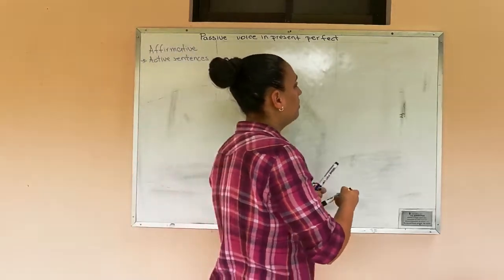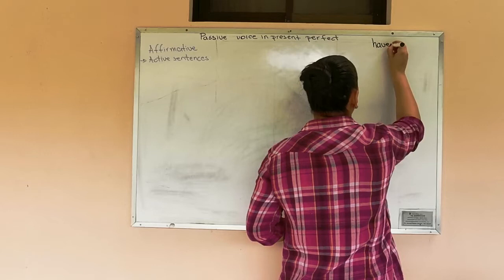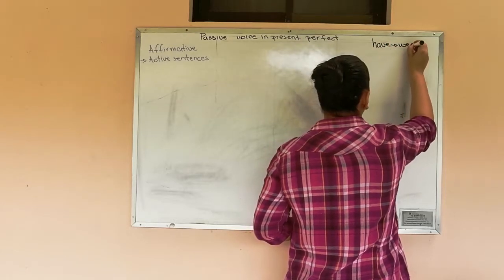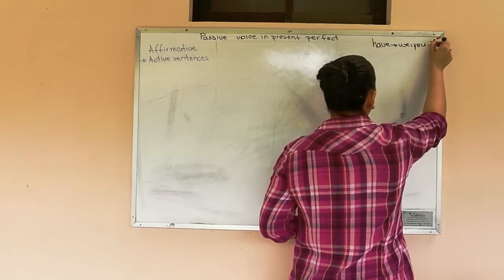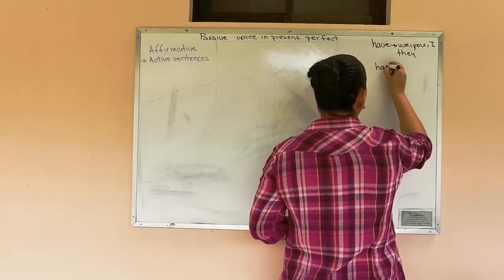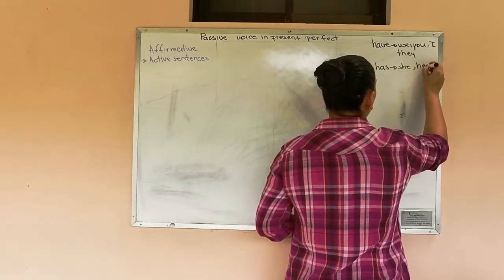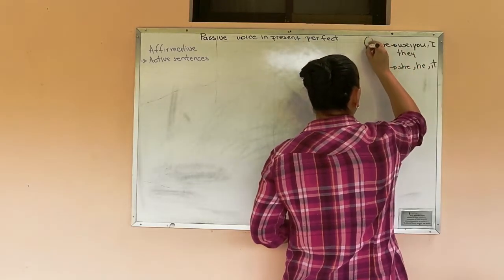And we are going to remember that we are going to use have with we, you, I, they. And we are going to use has with she, he, or it.